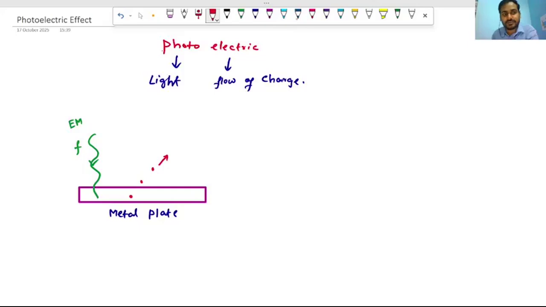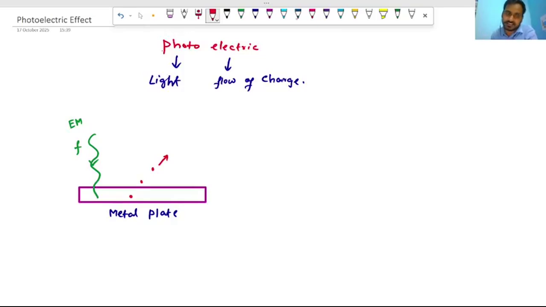As I told you, sometimes, not every time. It is not the case that light of any frequency is incident and an electron is emitted. There are some frequencies for which electrons are emitted from a particular metal plate, and there are some frequencies for which no electron is emitted from the metal plate.